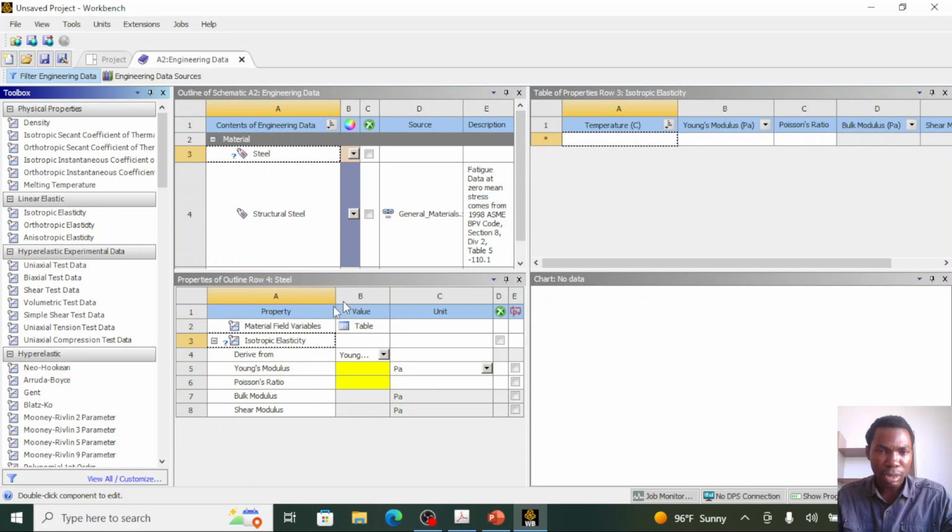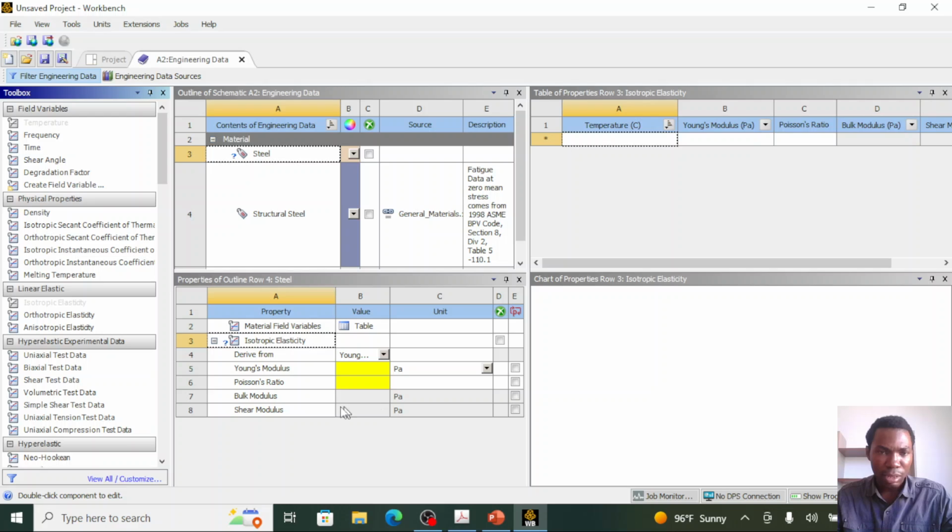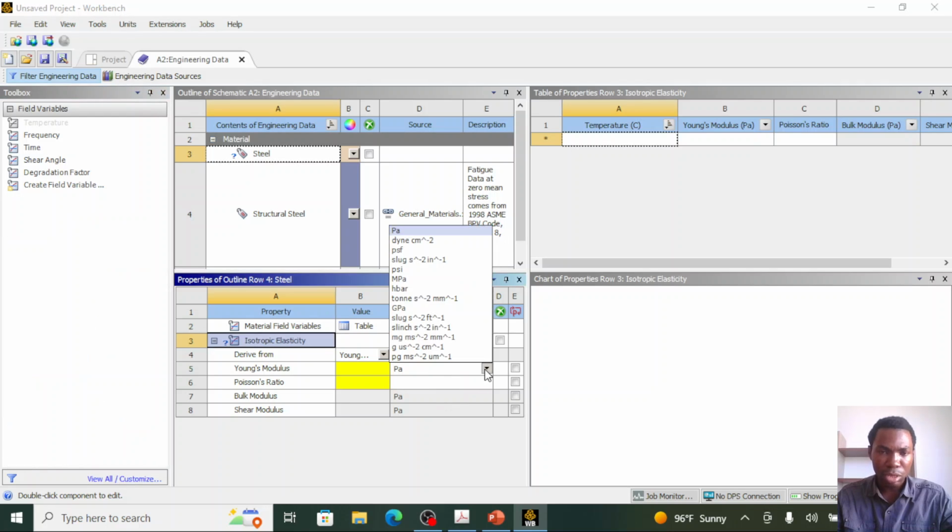Once I do that, you will see this table below populated, and in this table I need to define my Young modulus and Poisson's ratio. From the question, we know that our Young modulus is 200 gigapascal, but first I need to change the units to gigapascal.